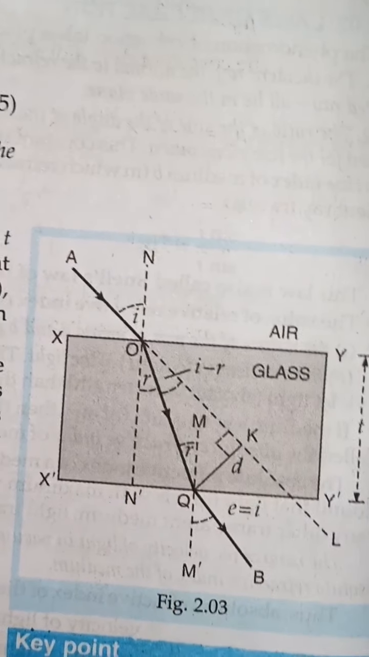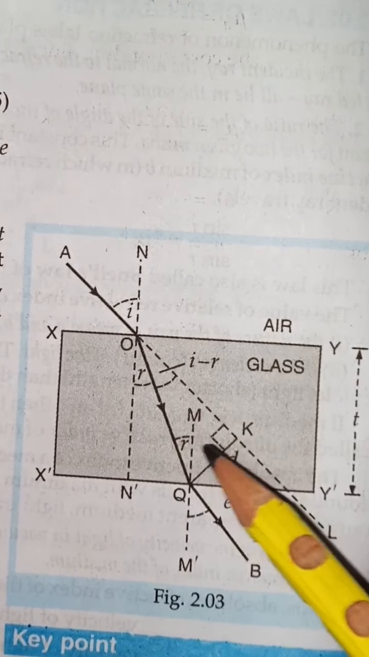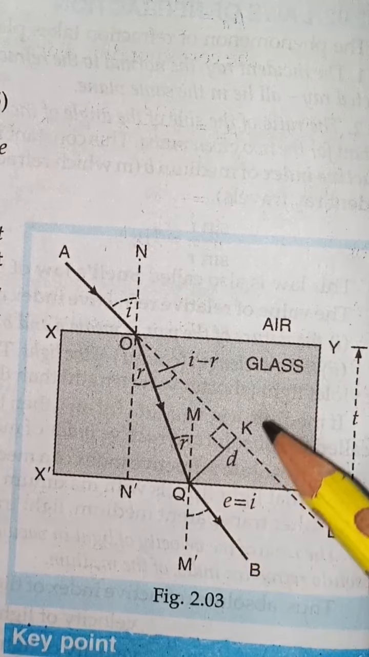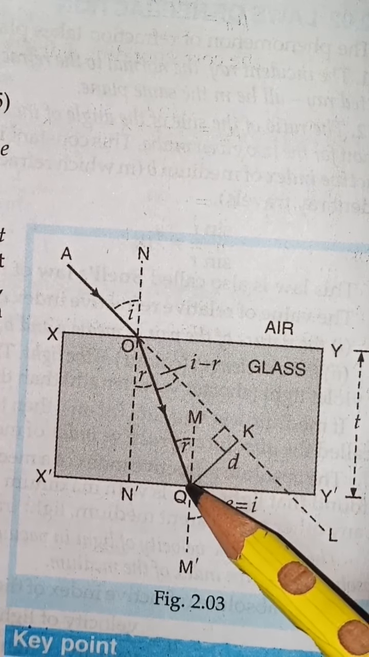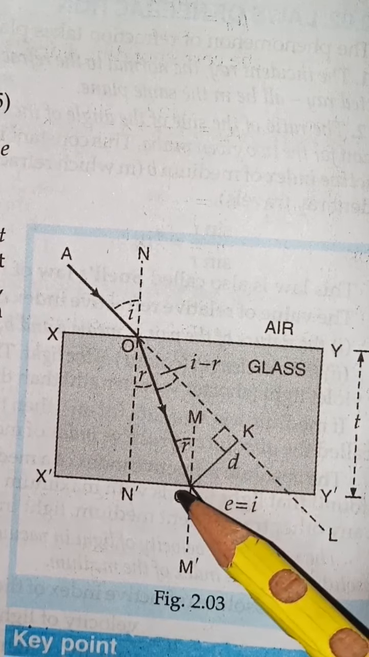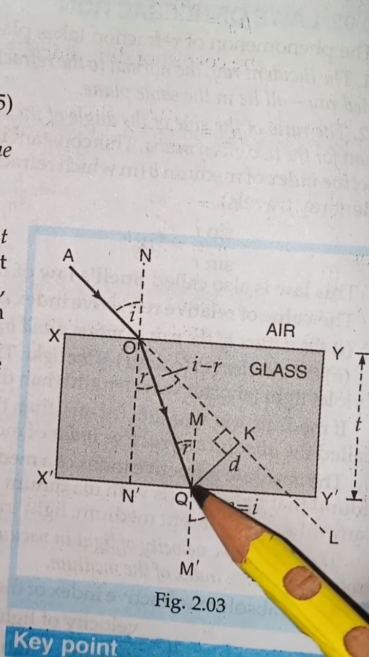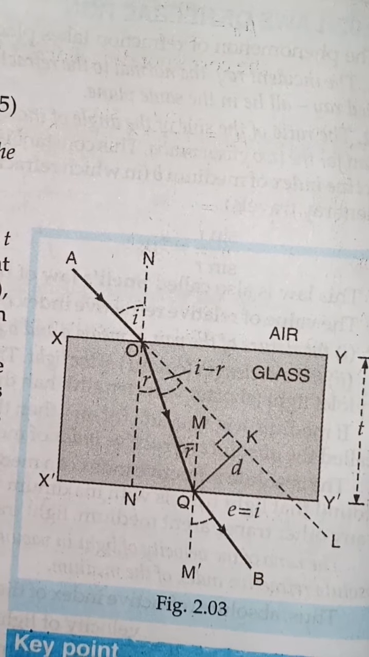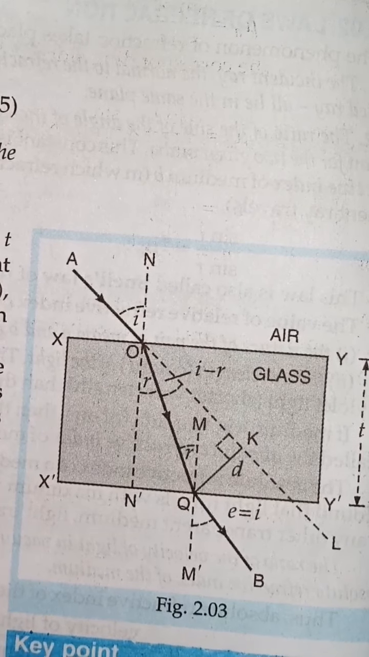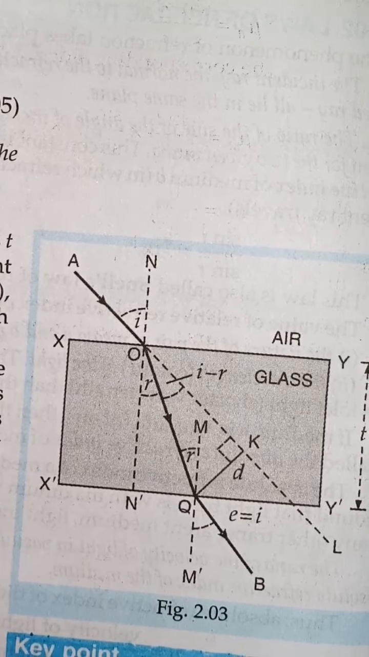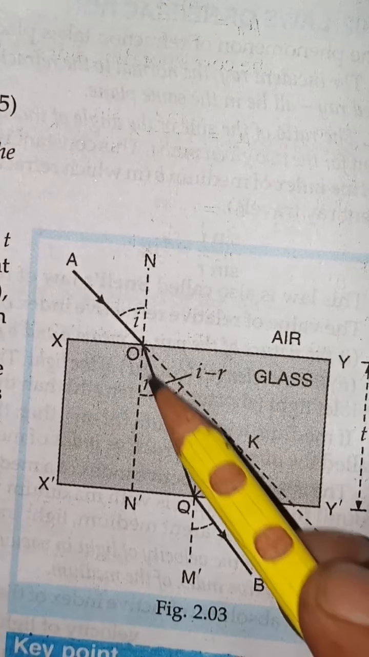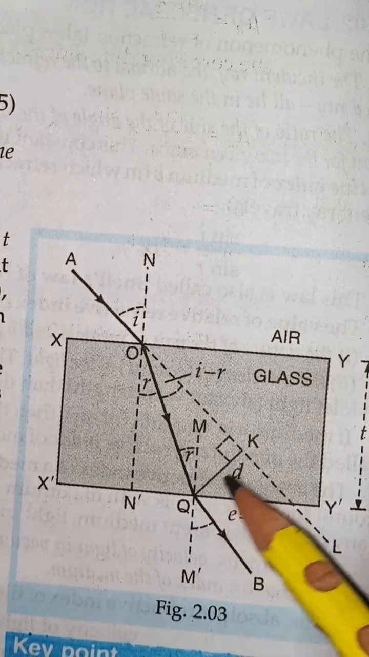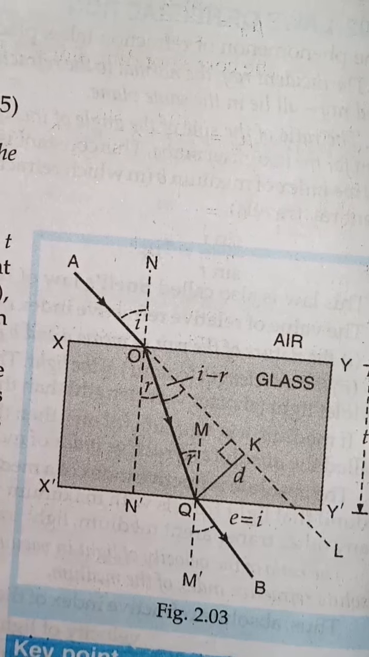So what is the shift? Lateral shift means the distance between the incident ray and the emergent ray. This D is called the lateral shift. So we have to derive the expression for this D. How can I find out D? This is very important. I can find out D with the help of this triangle QKO.